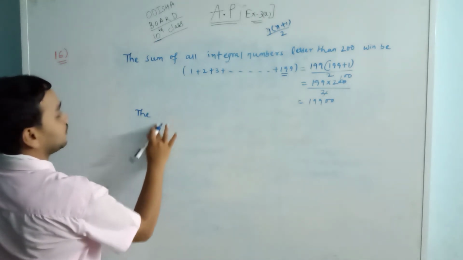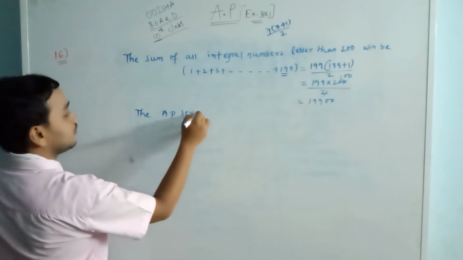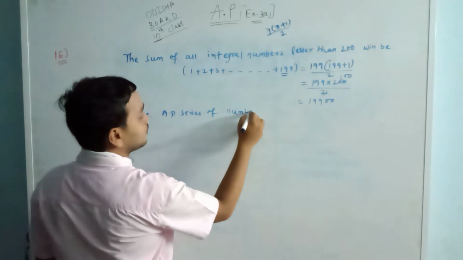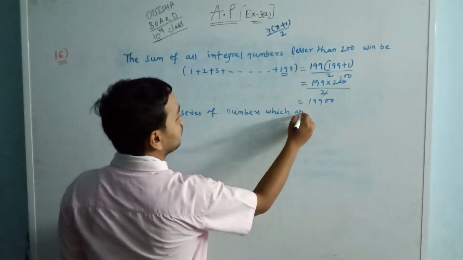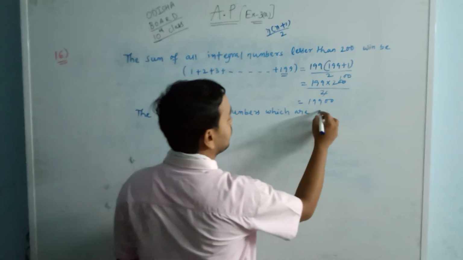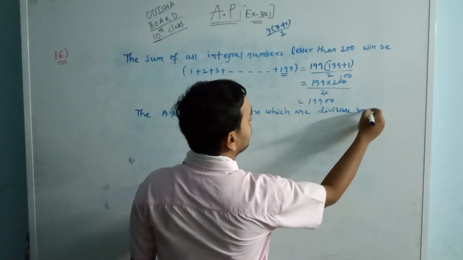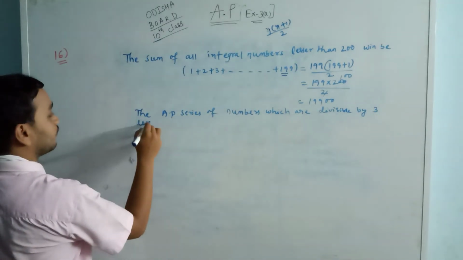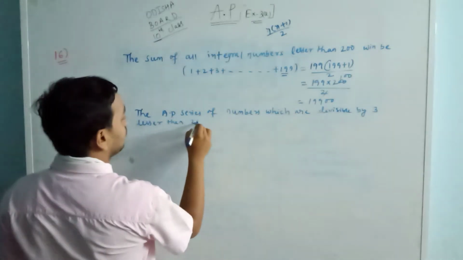The AP series of numbers which are divisible by 3 and lesser than 200.